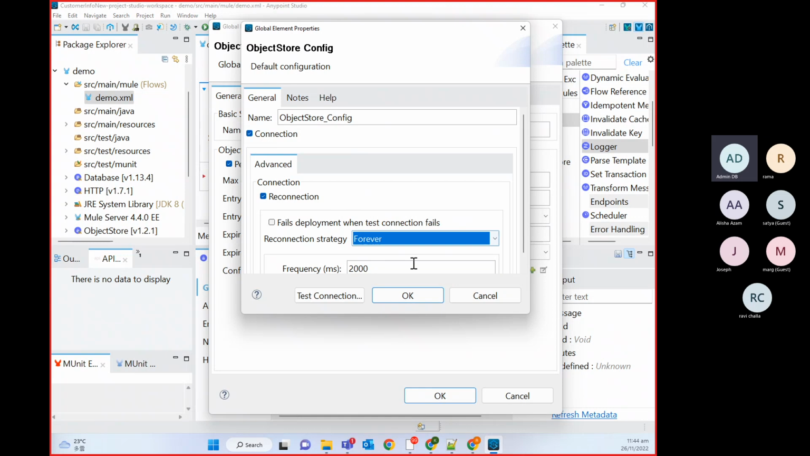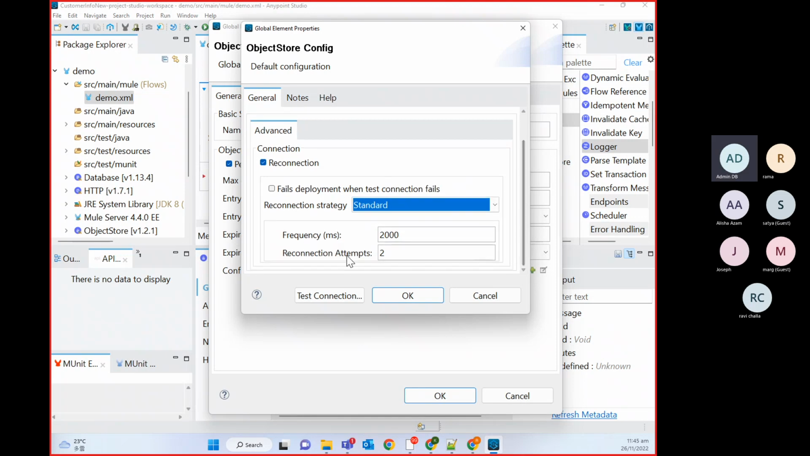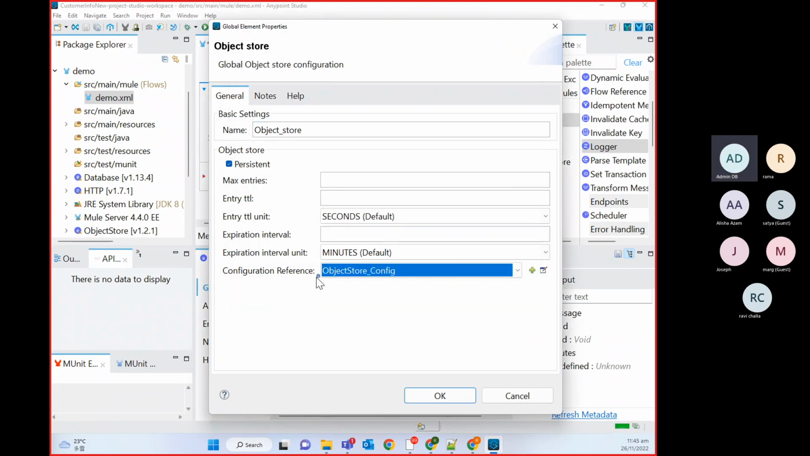Forever, it will keep retrying until you get success. In the gap of this 2000 milliseconds, which means 2 seconds, it will keep retrying. And with the standard one, you can configure how many times you want to retry. Okay, so all these settings you can do inside this configuration reference.